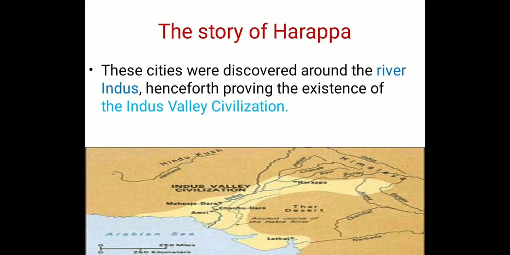As these cities were found near the river Indus, it was proving that there was existence of life, of people, and of civilization near the Indus Valley, which we call the Indus Valley civilization.